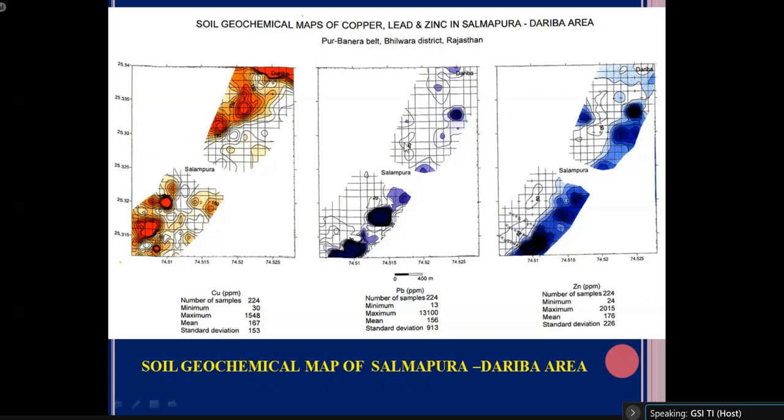In the second map, you can see in the northern part only one area is giving some anomalous value, but in the southwestern part two larger areas have been depicted by the geochemical contour map, from which we can easily identify the area and target it for lead mineralization. And for zinc also, as you see, lead and zinc will always occur together. Wherever you are getting an anomaly for lead, you are also getting an anomaly for zinc, because of their chemical affinity or chemical properties, they always occur together in nature.